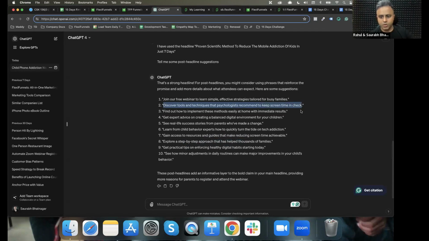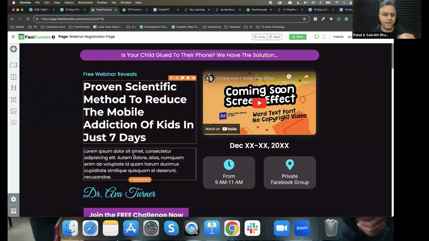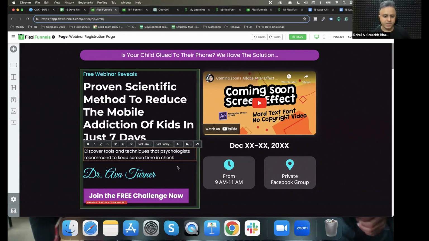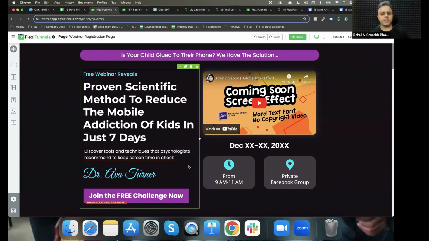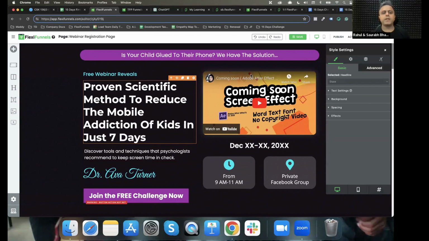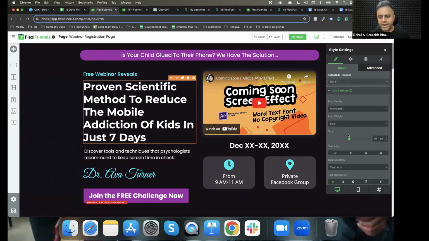This looks like a bigger kind of a thing, that psychologists recommend this, etc. So discover tools and techniques that psychologists recommend to keep screen time in check, right? I'm gonna put a full stop over here, and I will experiment with it. Okay, let's do this. I'm gonna publish this page.